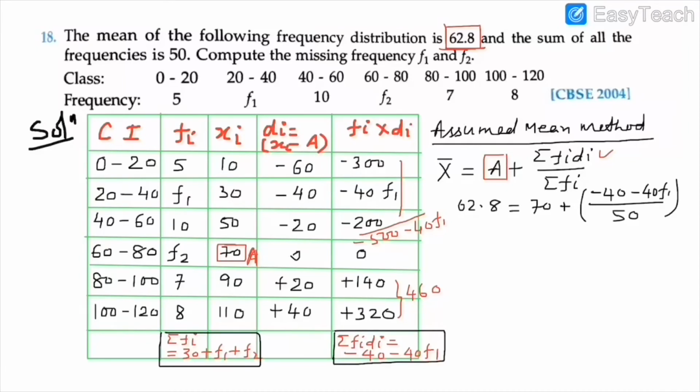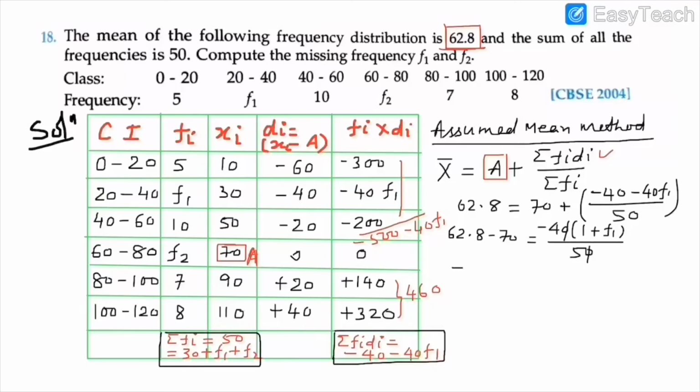Improve your maths basic calculations. Now transfer 70 to the other side, means transpose: 62.8 minus 70 equals, here I am taking minus 40 as common, in the bracket 1 plus F1, by 50. 0 to 0 cancel.